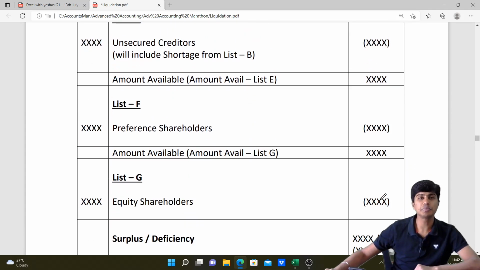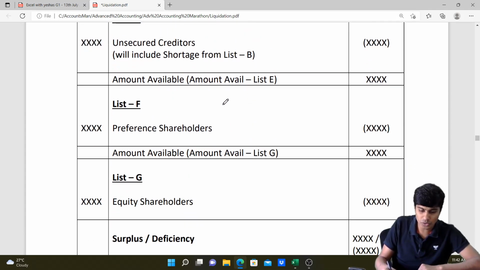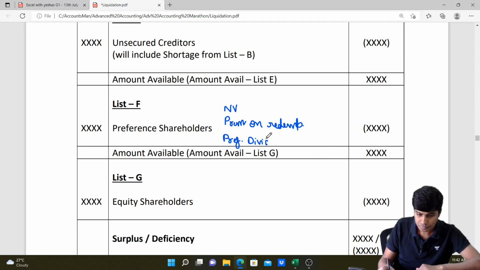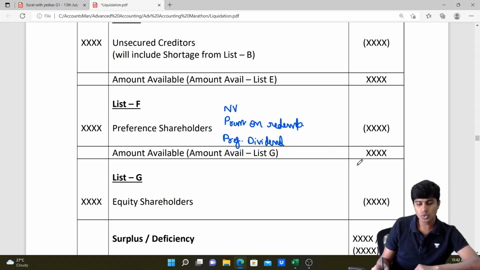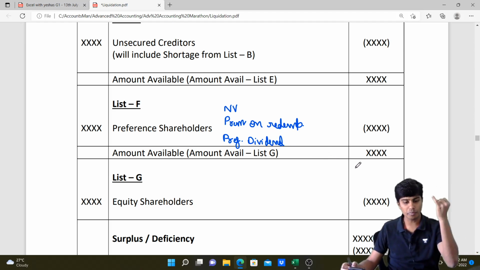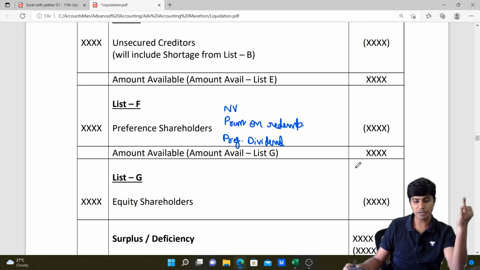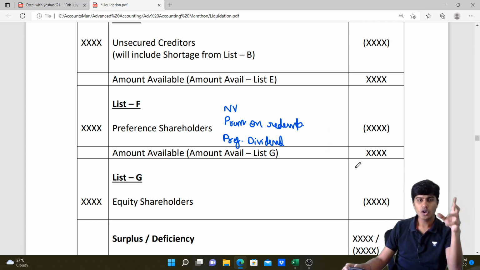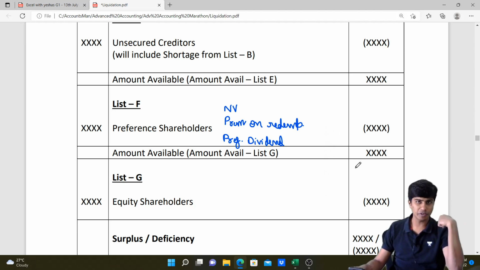In list F is preference shareholders. Again, to preference shareholders, you will pay the nominal value of preference shares. If there is any premium promised on redemption, such premium should again be provided for. And lastly, we'll also write the preference dividend. So, to our preference shareholders, you would pay nominal value, premium on redemption of preference shares, as well as preference dividend. All of this together needs to be paid to preference shareholders.